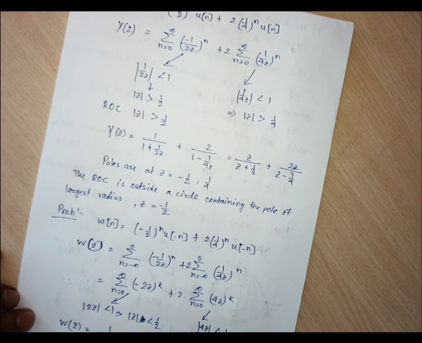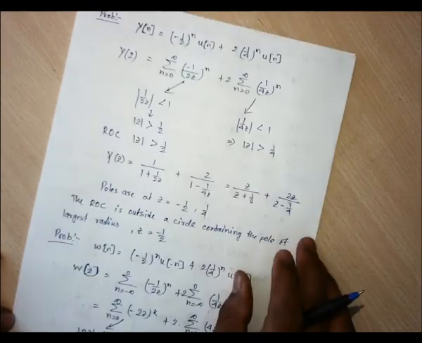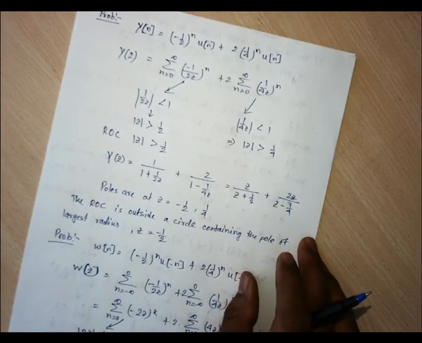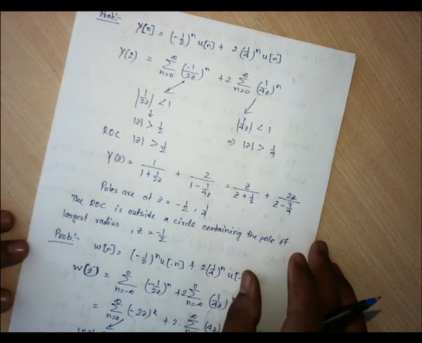From that, one pole is located at minus half and the other at 1 by 4. Here the ROC was greater than half, right?